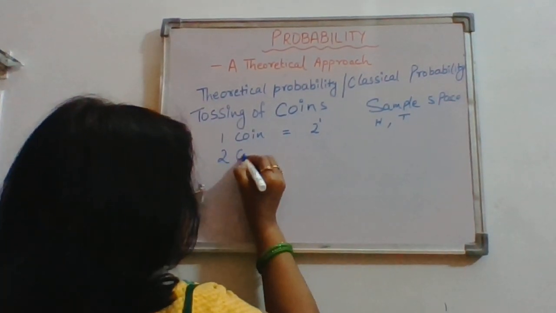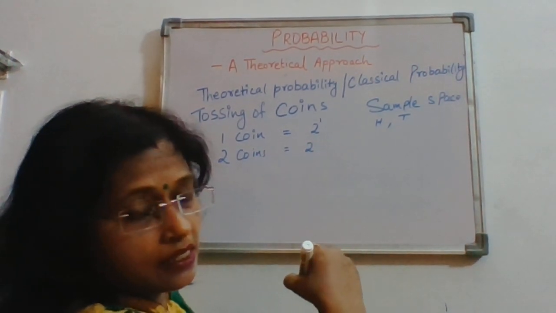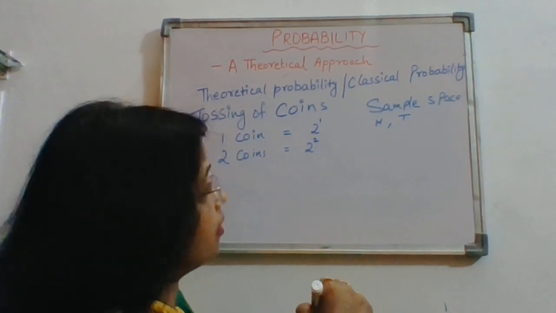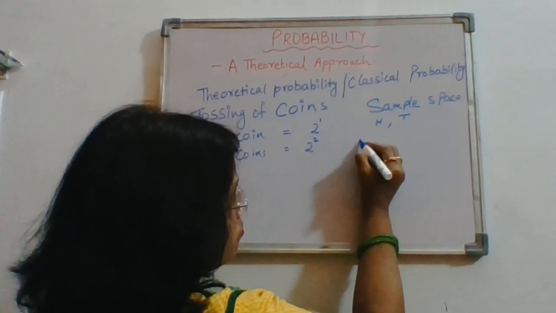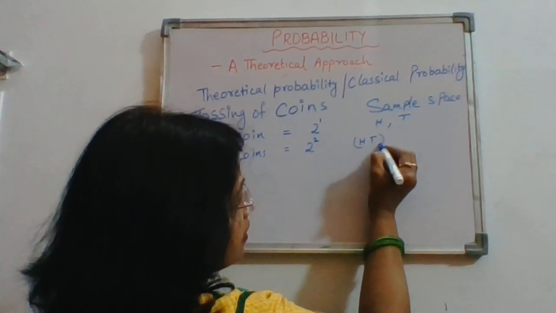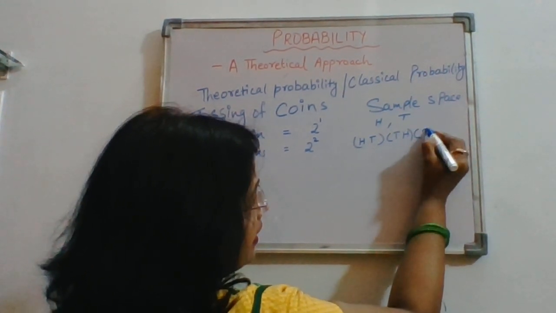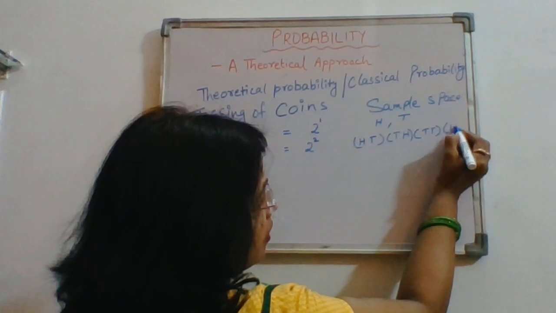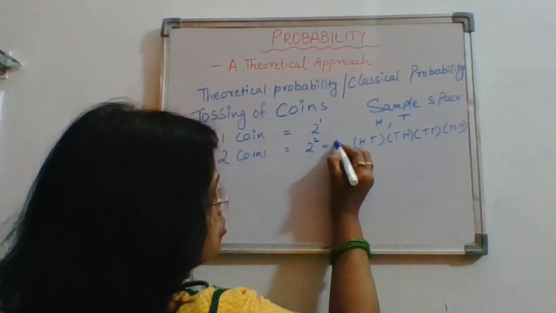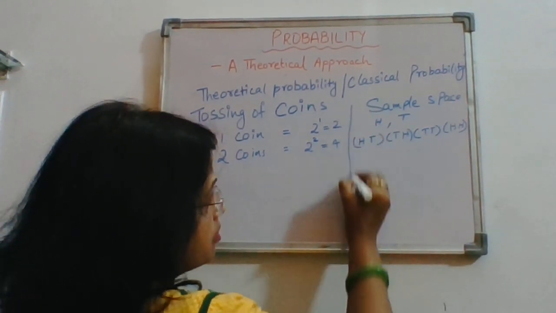When two coins are tossed, head and tail are the two faces, and two coins are tossed, that means 2 raised to the power 2. So the sample space will be head-head, head-tail, tail-head, tail-tail. So the total possible outcomes are 4, and here for one coin the total possible outcomes are 2. You can see the sample space here.